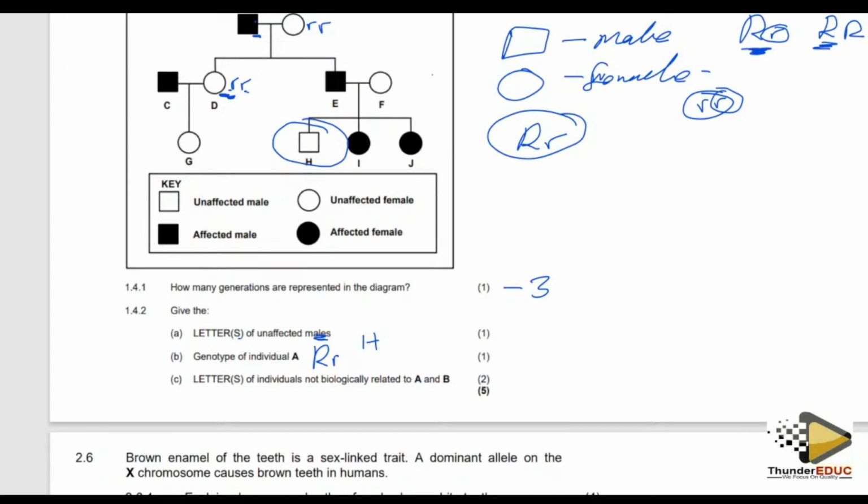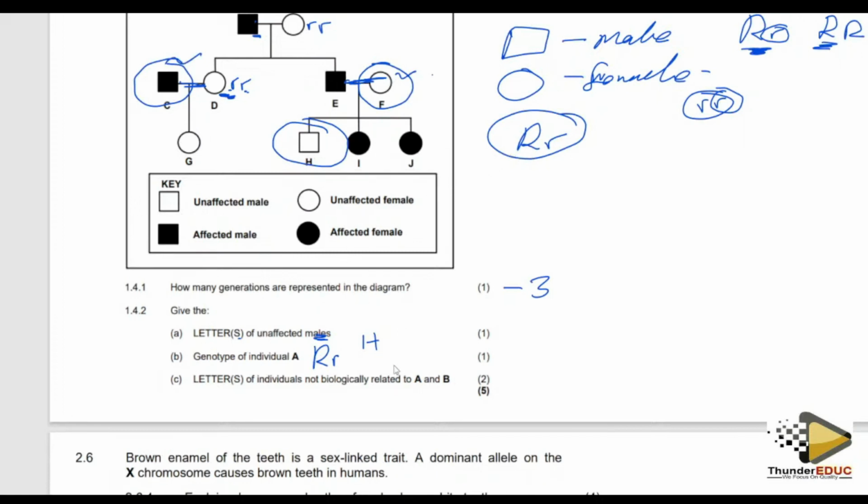So in this case, this line means they gave rise to these two kids. This person C, and this person F. It shows that they just got married. You see, they just got married.